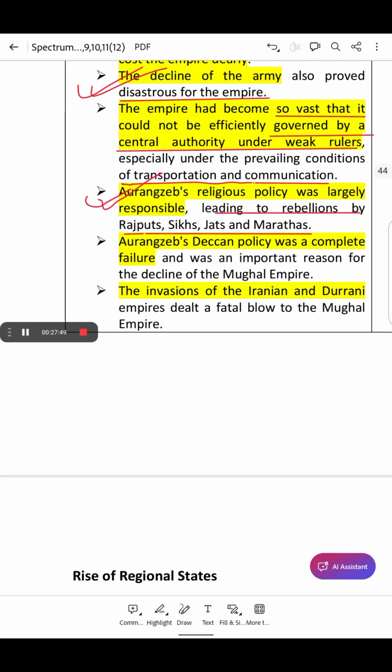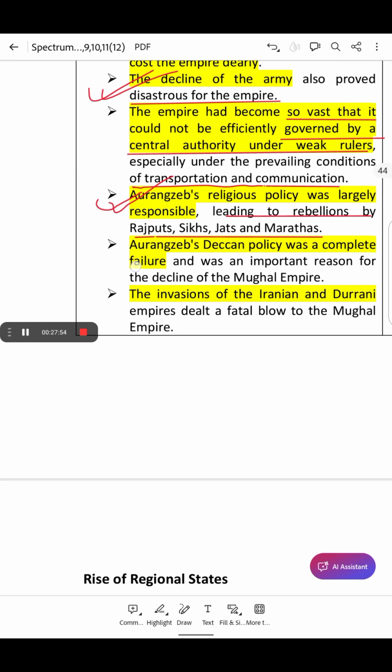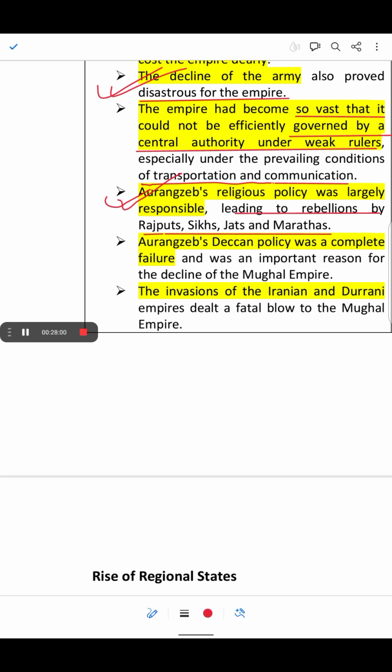Aurangzeb's Deccan policy was a complete failure and an important reason for the decline of the Mughal Empire. I have told multiple times that his policy was a complete failure, especially the Deccan policy.